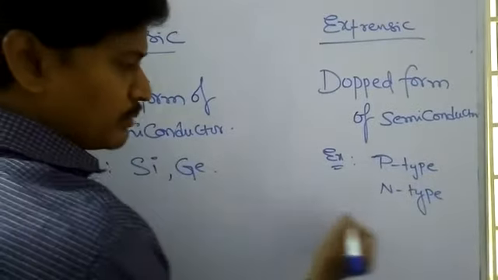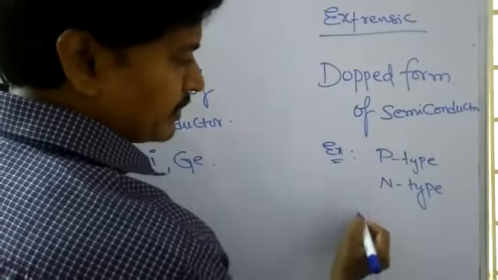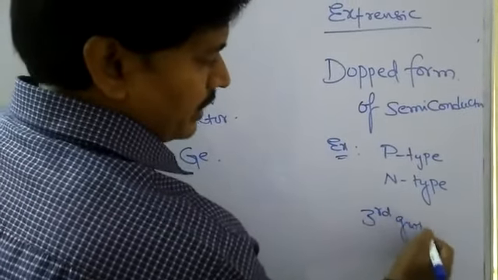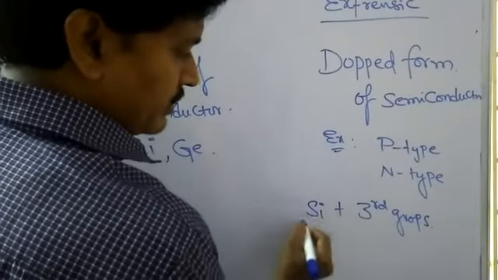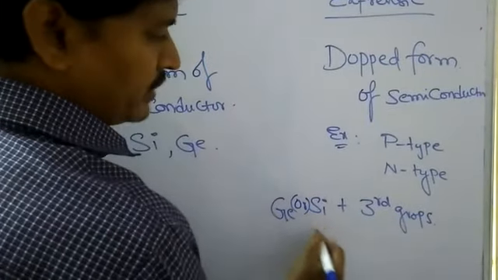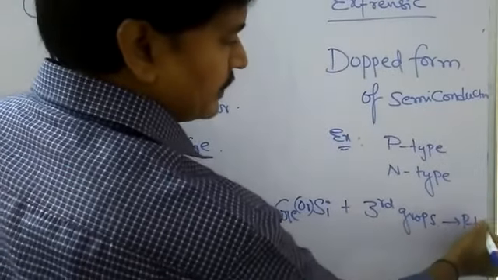P-type semiconductor means pure semiconductor doped with third group impurities. Third group elements are added to pure semiconducting material, silicon or germanium, then we get p-type.